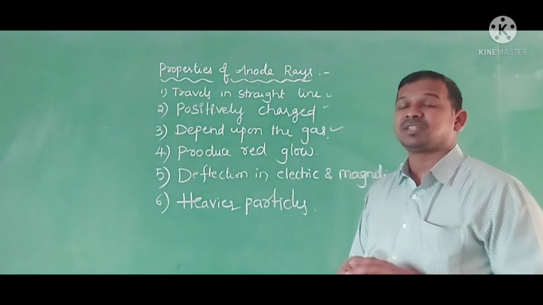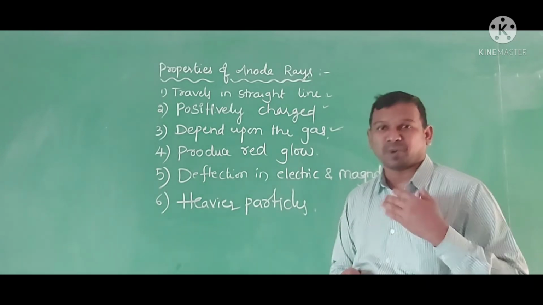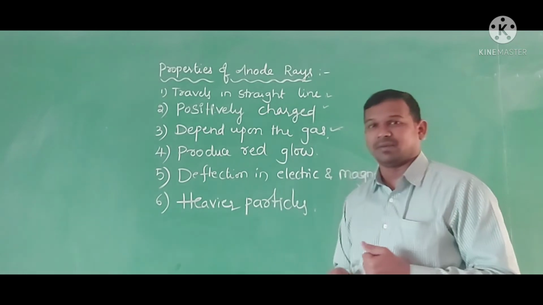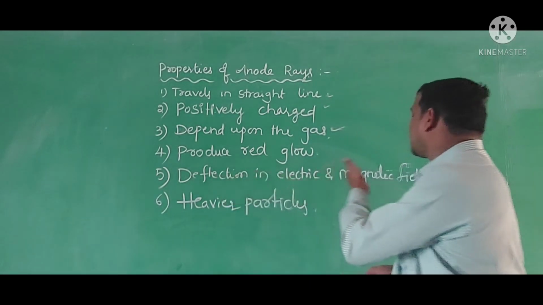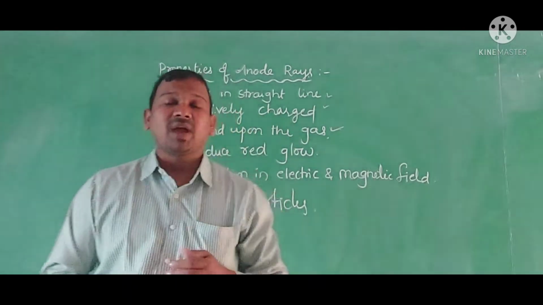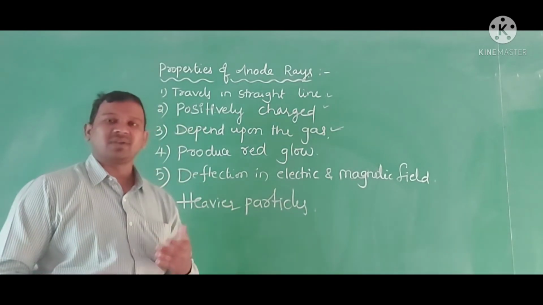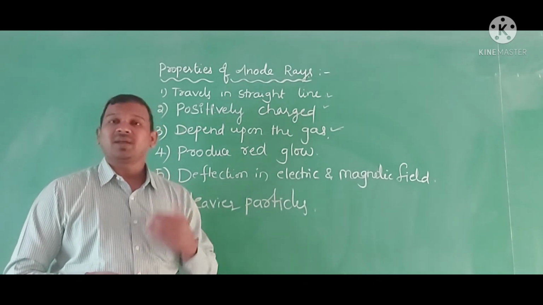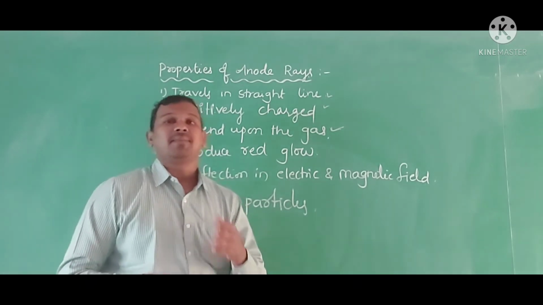As we discussed in the discharge tube experiment, on the right side, beside the perforated cathode, a red fluorescence happens because of the anode rays. Deflection in electric and magnetic field. The invention of the protons. The anode rays, we said, are exactly opposite to the cathode rays. That's why we call them canal rays. Because of the electric field or magnetic field, we said that these contain positively charged particles.